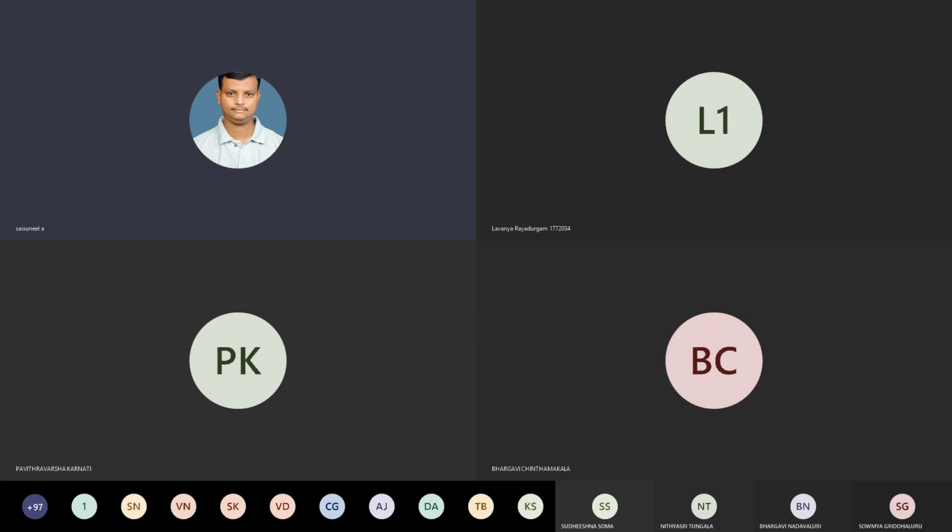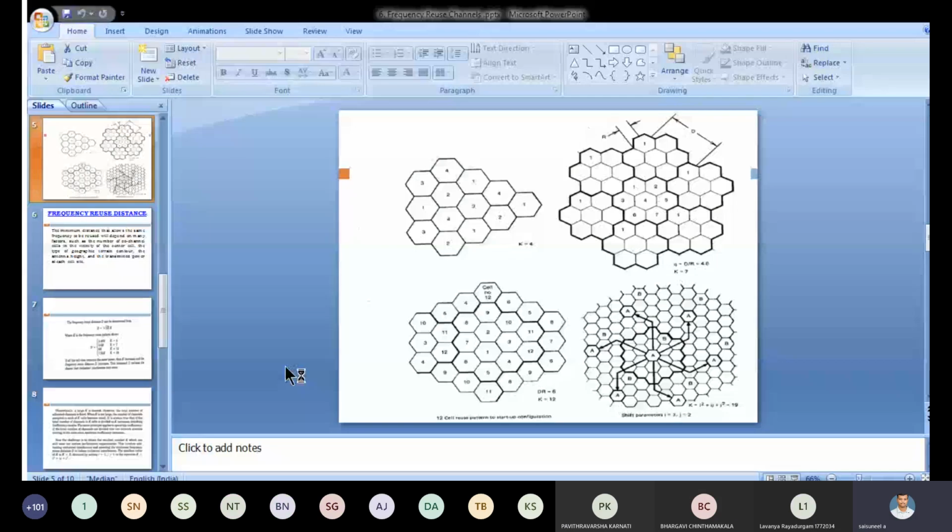From this side, see this one. This is how the signal goes, as the arrow marks show in this fourth figure, right?